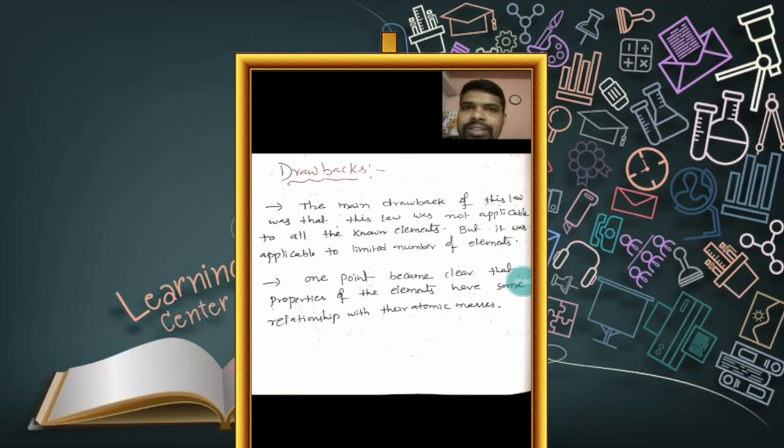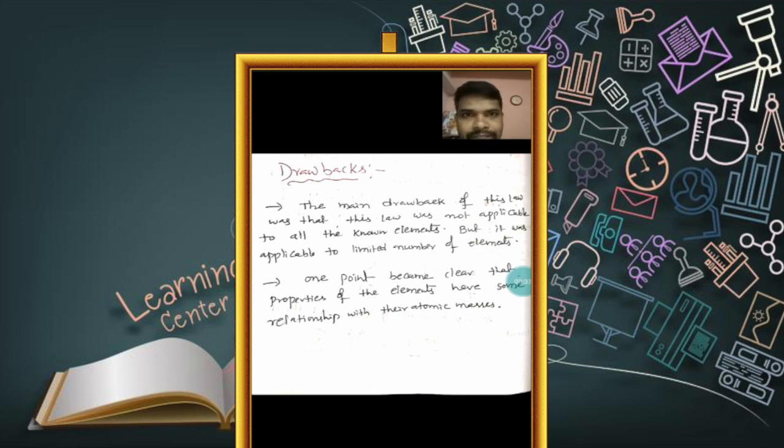As we all know, in the previous session we started a new chapter, classification of elements and periodic properties, where I spoke about Dobereiner's law of triads. It was the first law to classify the elements in a systematic manner to study their chemical and physical properties.